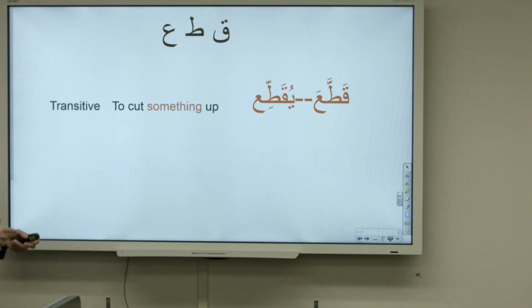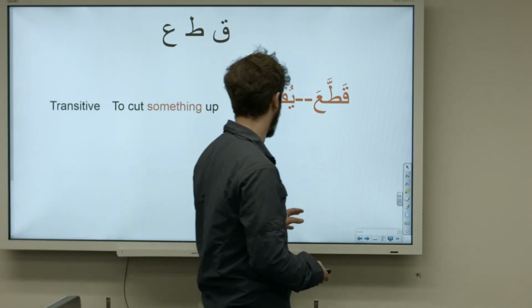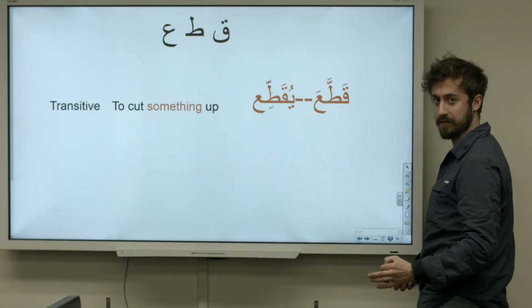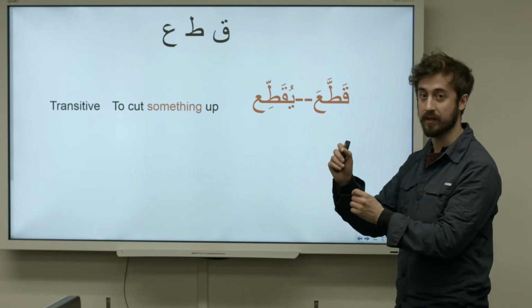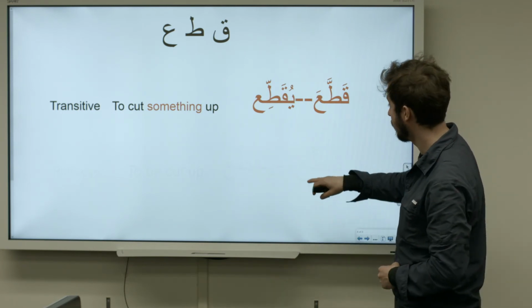So you cut something. Yuqatti', right? Qatta'a. So it'll take a direct object, right? It's transitive. The something that is being cut up is the direct object, right?